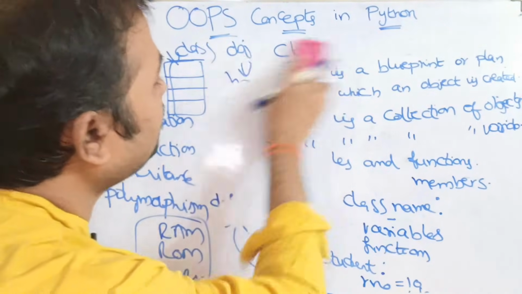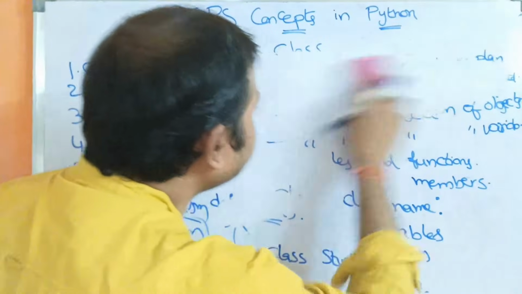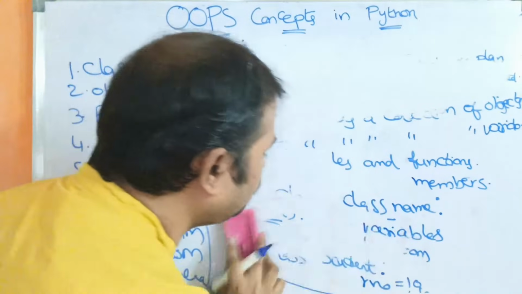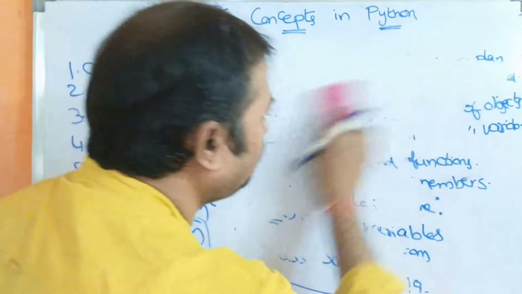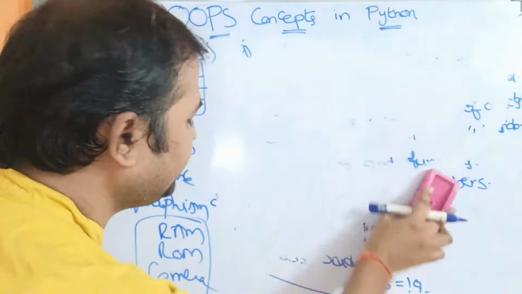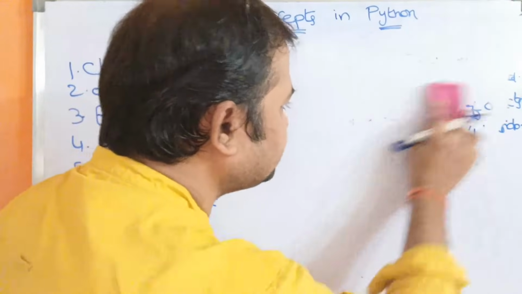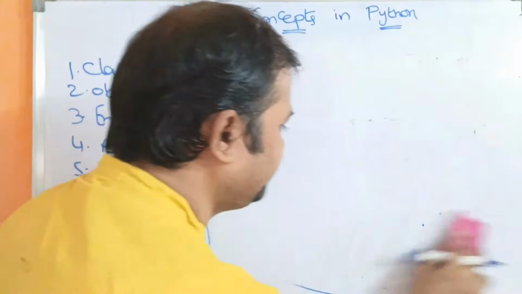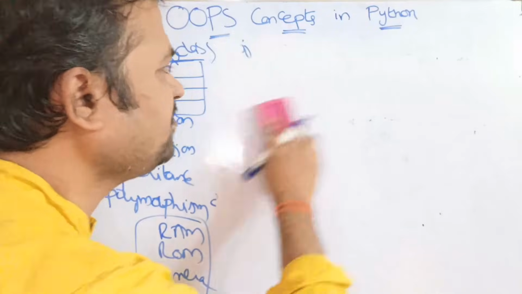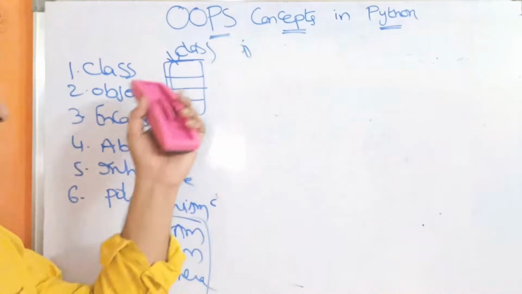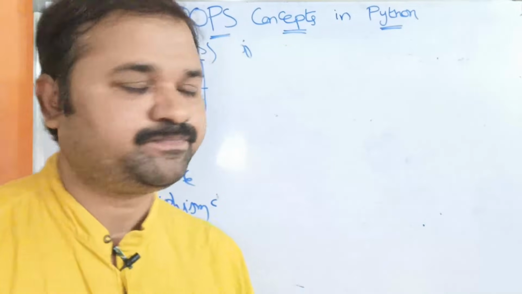So this is about what is a class. In the next video we will discuss practically how to create the class, how to create the object, as well as how we can access the members of the class. In this video we will mainly focus on what these concepts are.